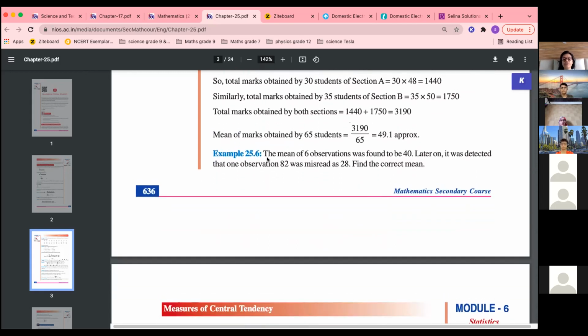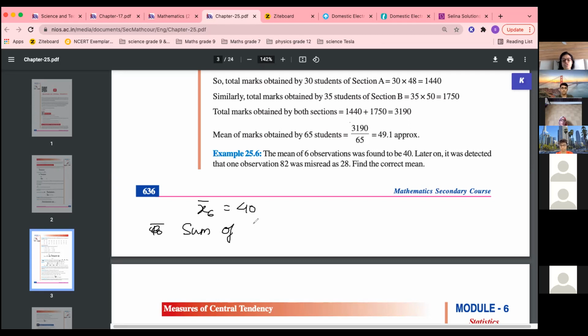Now, this is another different question. The mean of 6 observations was found to be 40. So x bar of 6 observations is 40. Later on it was detected that one observation, 82, was misread. So let us write the sum of observations.